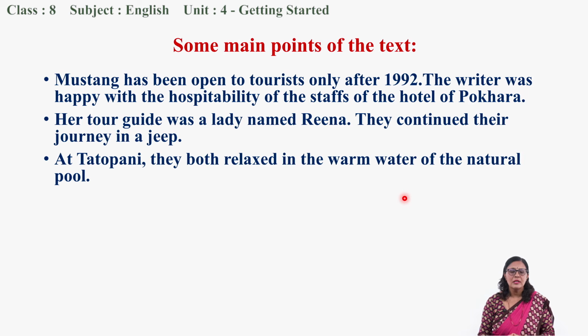That was a unique experience because it was a natural pool and the water was warm. Okay, this kind of experience is only possible in Himalayan countries. It probably is not possible in Hong Kong. Relaxing in a natural pool is a unique experience that we can offer to foreigners from our country.